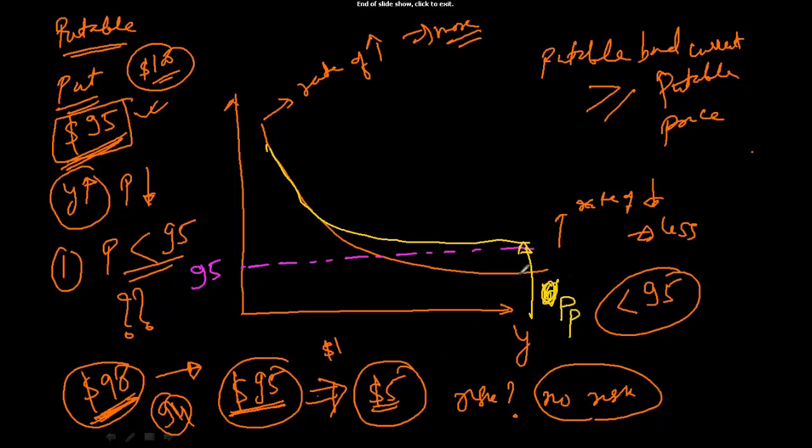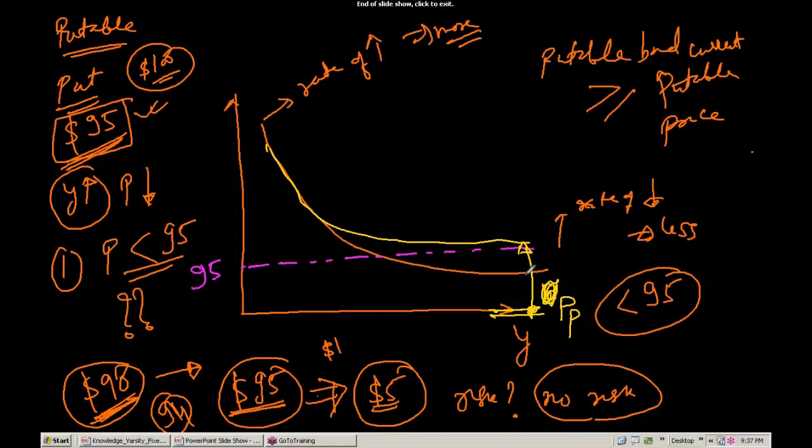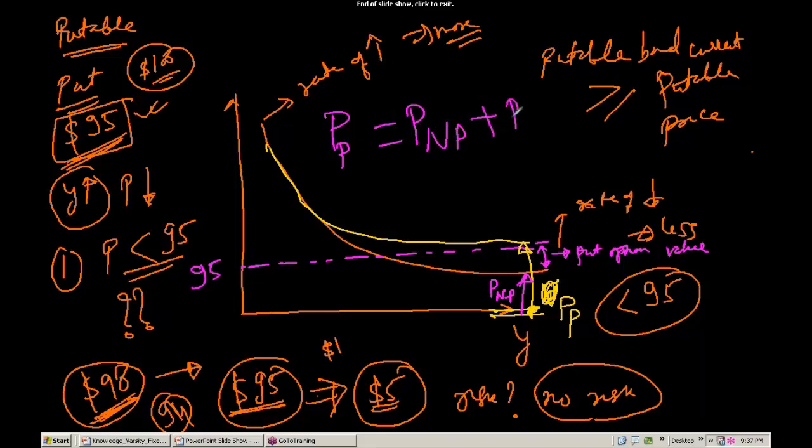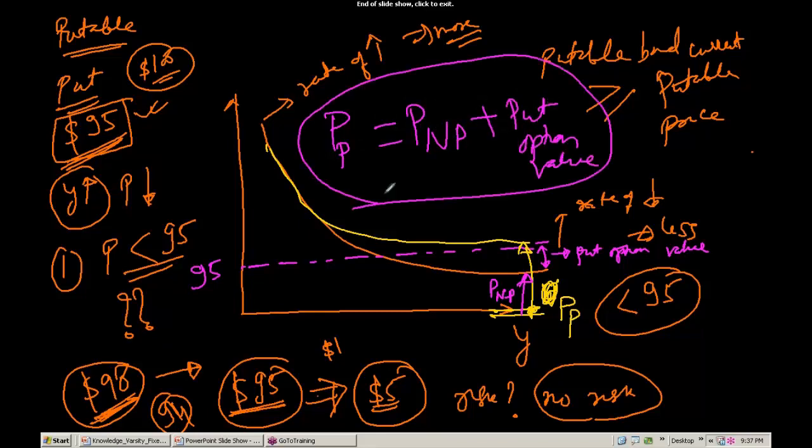This is the price of the puttable bond for a certain yield. So if this is the yield, the price of the puttable bond will be this. At the same yield, what is the price of the normal bond? The price of the non-puttable bond is this. And what is this difference? It is your put option value. So this difference is the put option value. So what we say is the price of the puttable bond is equal to the price of the non-puttable bond plus the put option value.